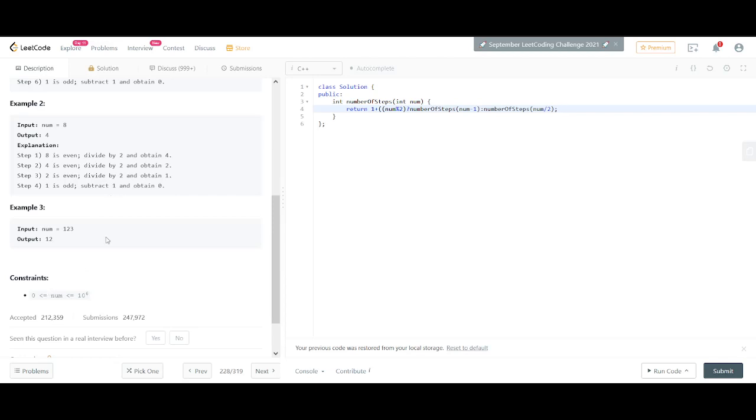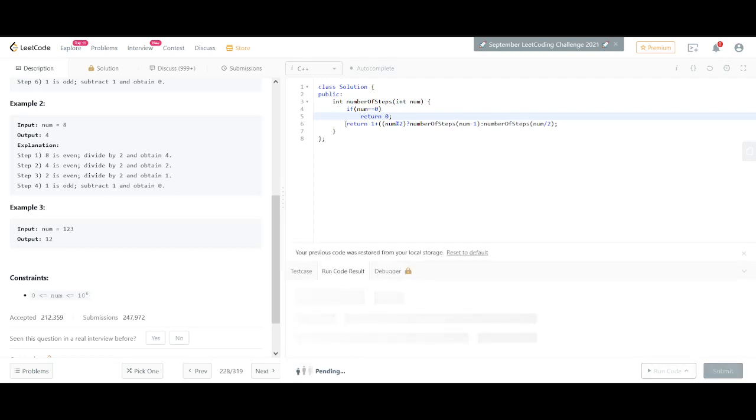power 6. Let's just assume what happens for 0. So for 0, return 1 plus 1. So if the number is 0, that means the required answer would be 0. And that would be the base condition for that as well. If num equals 0, then try to return 0. And number is 1, then we can just simply call it like, yeah, it's working fine. So num equals 0, we call this, otherwise we need to do this recursive